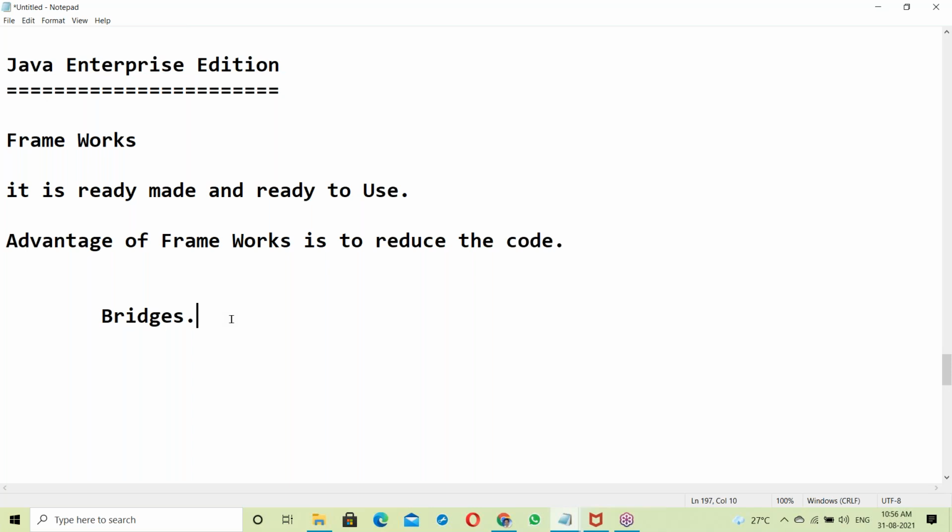Recently, in the Corona period, with no traffic in Hyderabad, GHMC took advantage of that, and within a short period they constructed a lot of bridges. The reason is ready-made blocks are available.